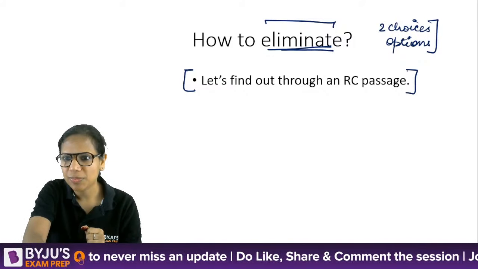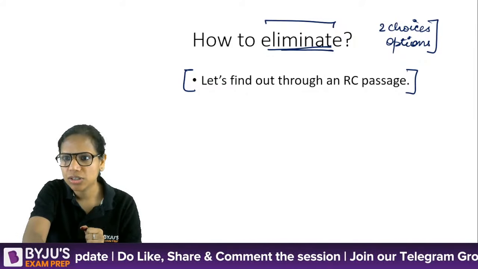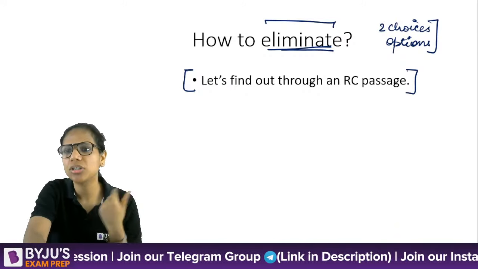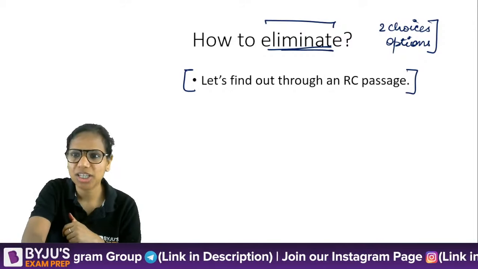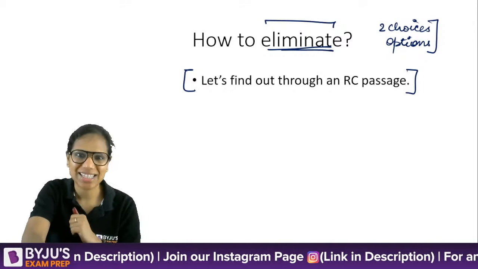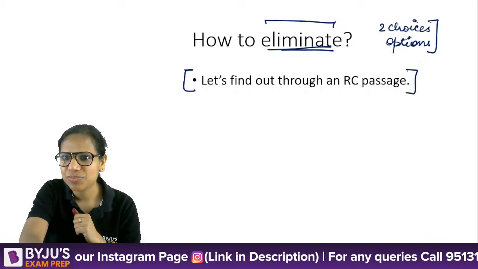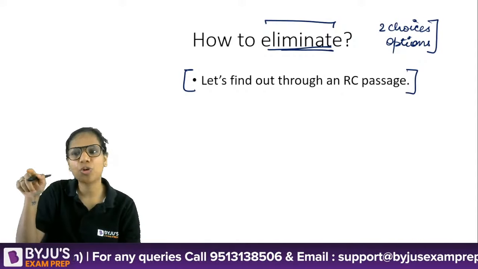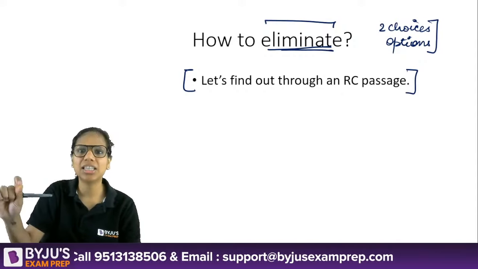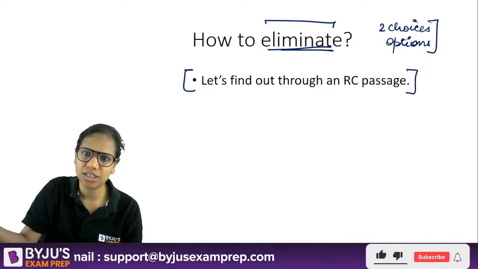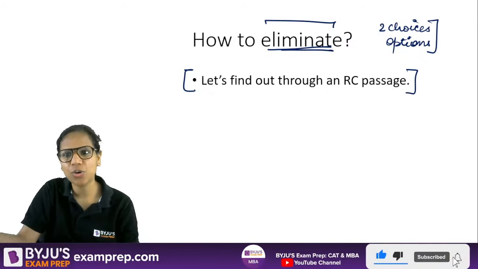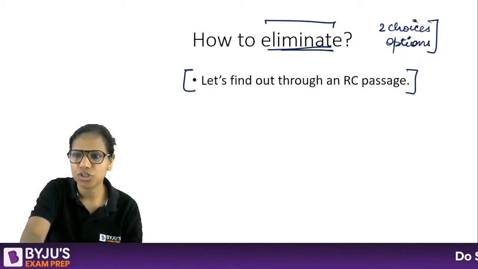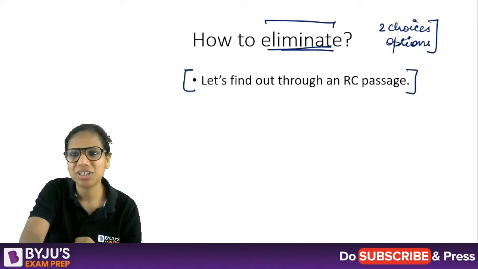Then coming to Vishnu, I have a class with my enrolled students at 9 today. So if you are a part of that batch, yes, I have a class with you. Pradeep, you are right that sometimes the apostrophe in A apostrophe S is skipped. It's not a necessary thing. It is added for added clarity so that people don't get confused. No, Varun, MHCT and CAT level VARC, they differ. So you can't say that they're going to be of a similar level.